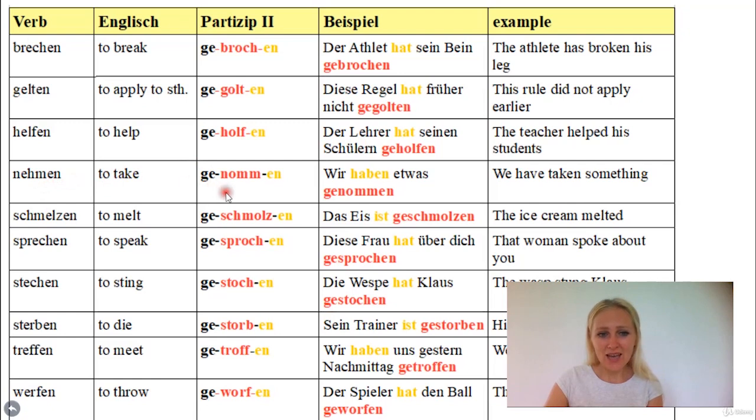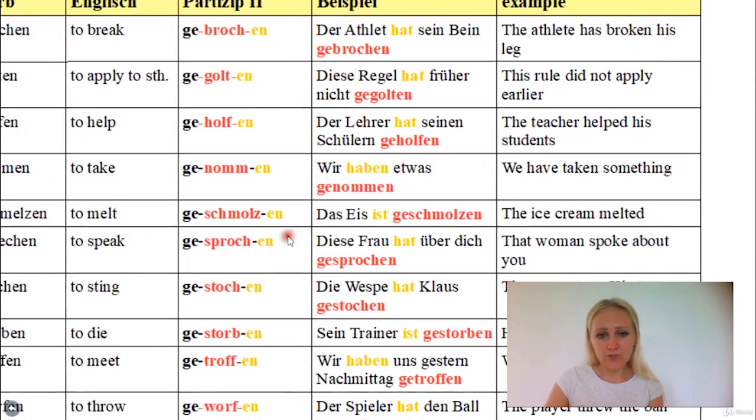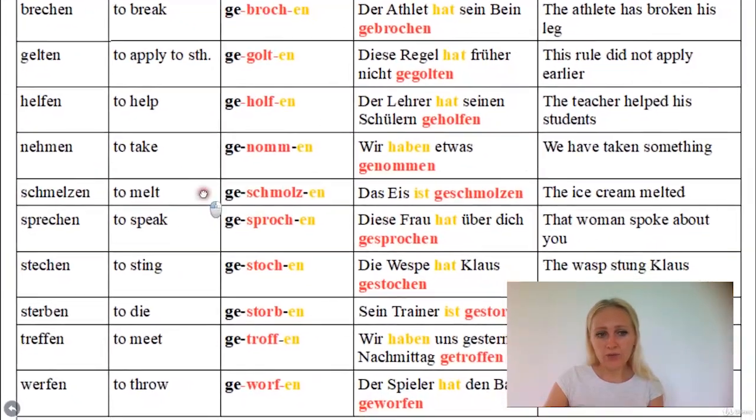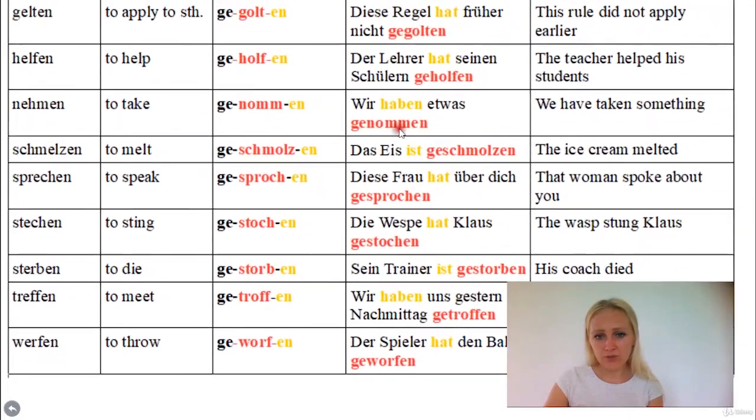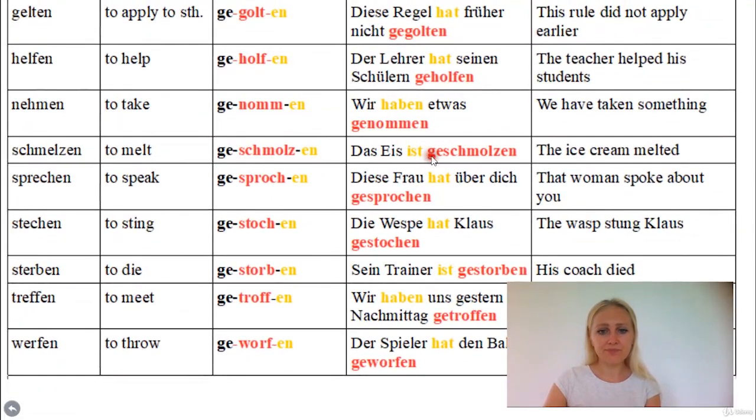Nehmen means to take. It becomes genommen. Now this is very irregular here, as you see. Wir haben etwas genommen. We have taken something. Schmelzen means to melt, and becomes geschmolzen. Das Eis ist geschmolzen. The ice cream melted. Now schmelzen is one of the verbs of the exceptions that we have to form with sein. Okay. Sprechen means to speak. Gesprochen. Diese Frau hat über dich gesprochen.